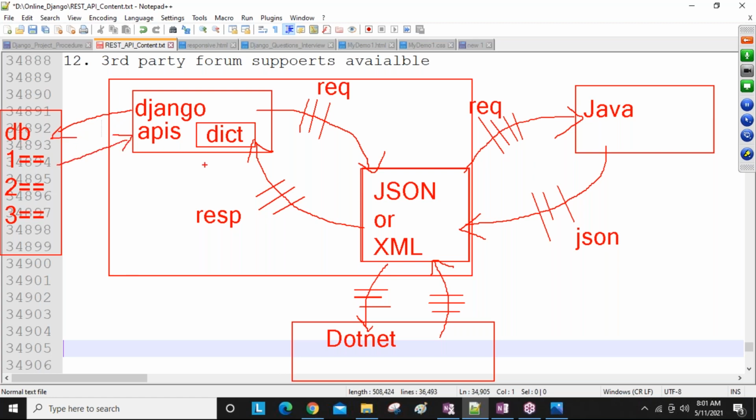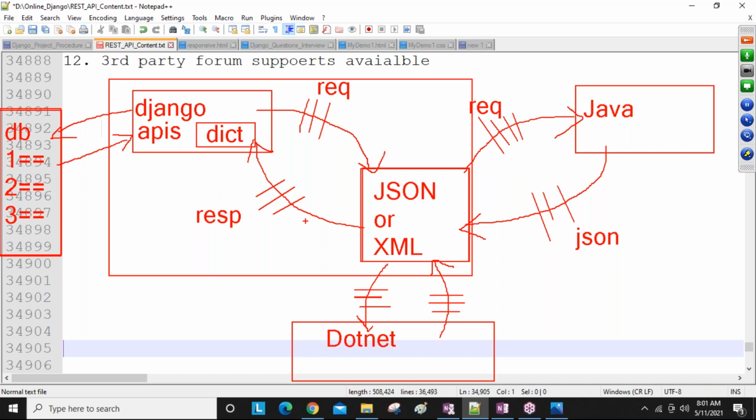So now my Django gets data, and the data is sent in the form of JSON. Now JSON data can be taken by Java, like that people are going to be communicating also. So if a Java person or .NET person, any person, wants to use this database data, then they are going to send their request in the form of JSON.